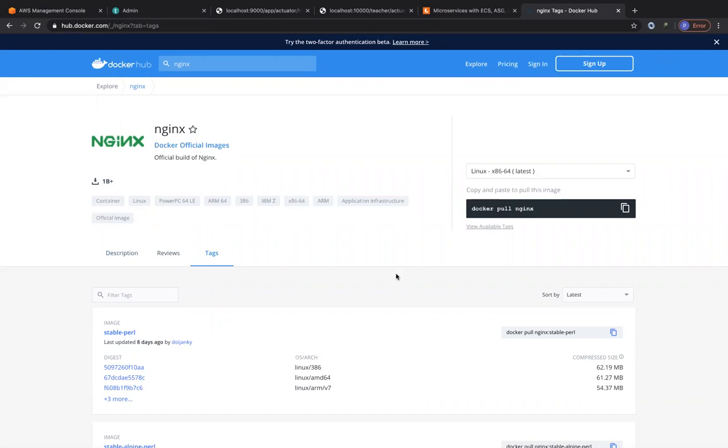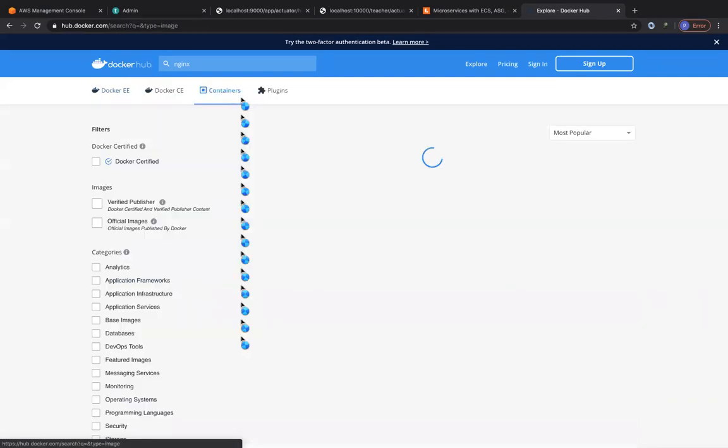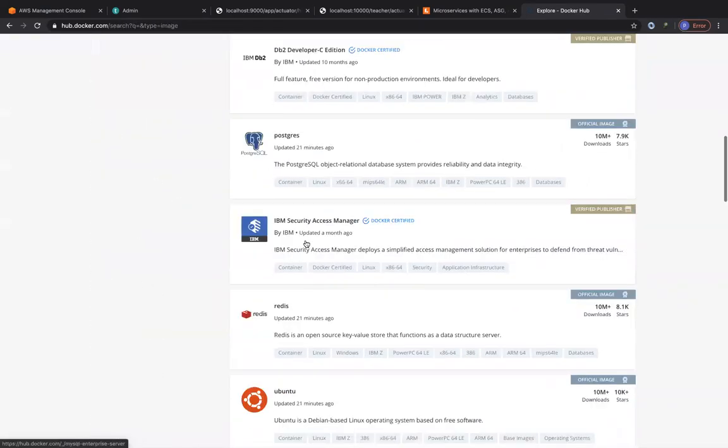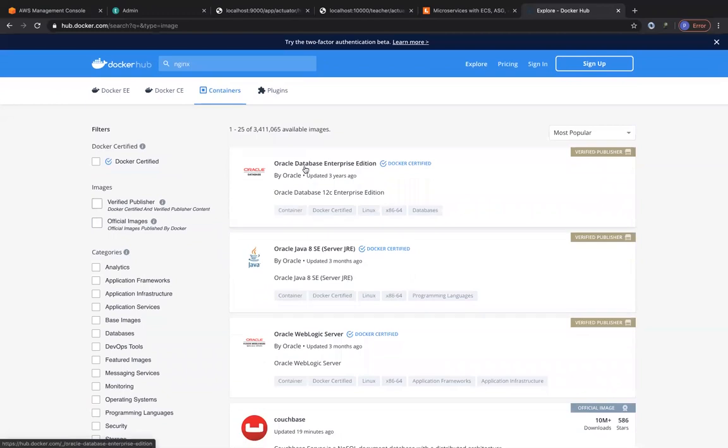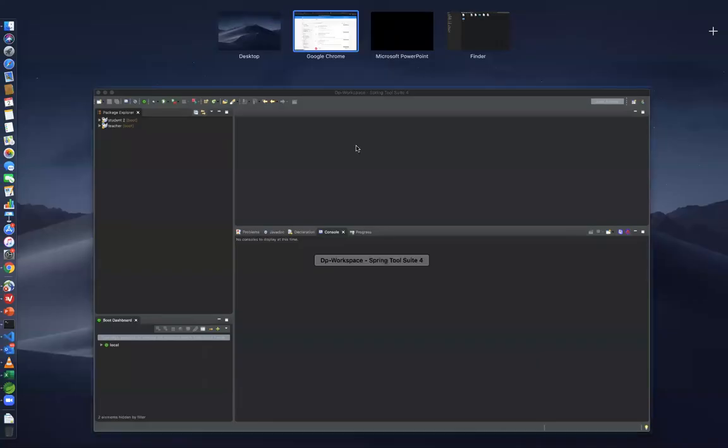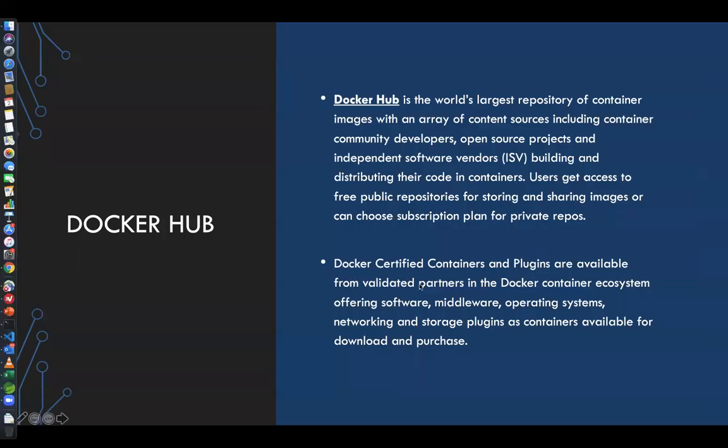We are going to see these commands in the subsequent slide, but this is Docker Hub, which is the world's largest Docker registry. And a registry is nothing but a collection of repositories. If I click on explore over here, you will see a lot of these repositories. Each repository contains a lot of images, and each image has tags associated with it. Okay? So going back to the slides.